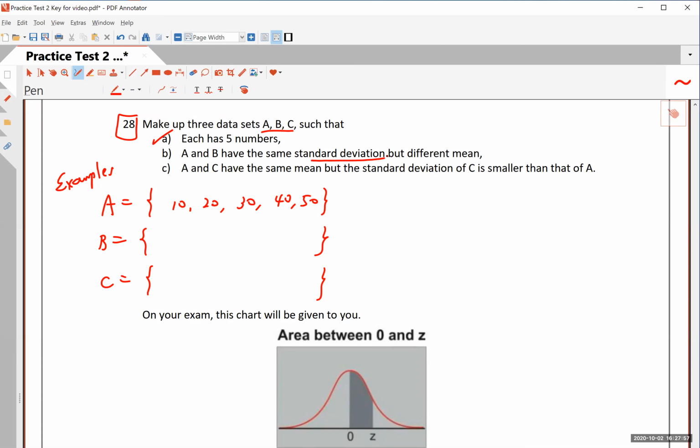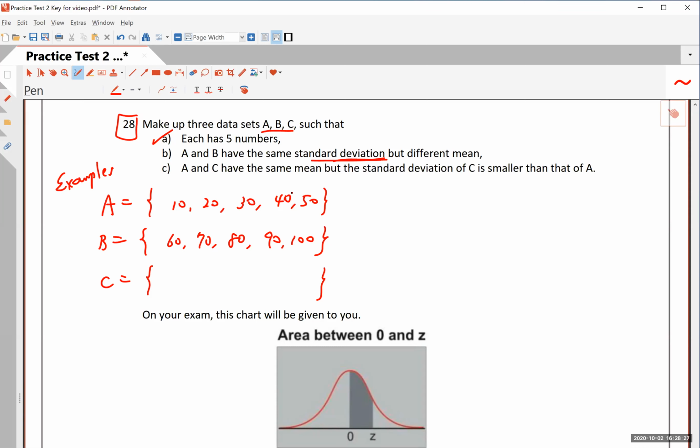If you want to have the same standard deviation, that basically means the interval between these is not going to be different from this. Okay, notice here, these are only 10 apart, all 10 apart from each other. So I can do 60, 70, 80, 90, 100. And you can see that the standard deviation will be exactly the same because they are spread apart in the same way, with the same distance from each other. All right, so A and B will have the same standard deviation.